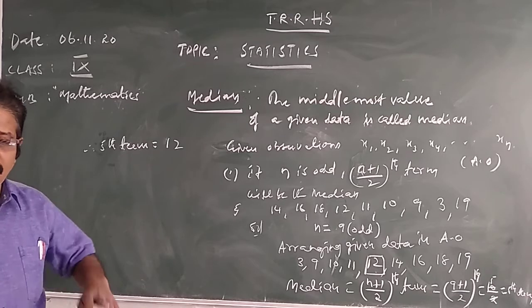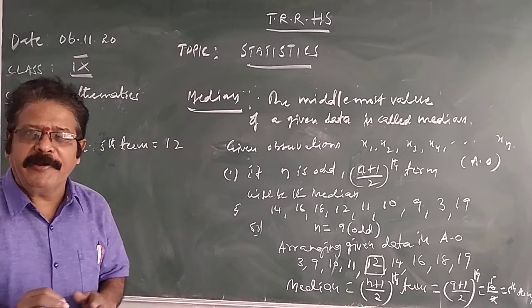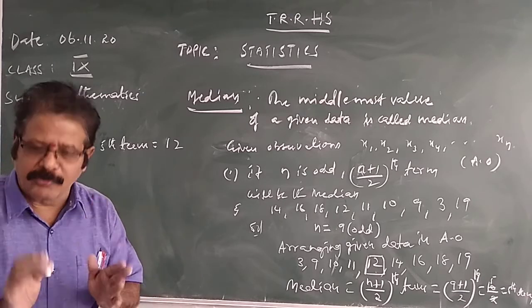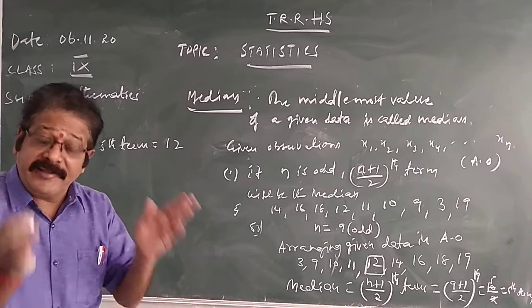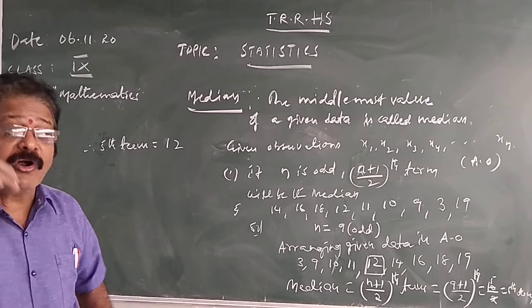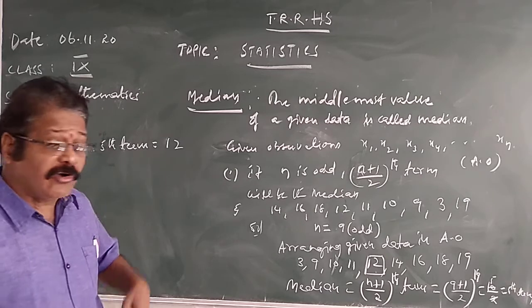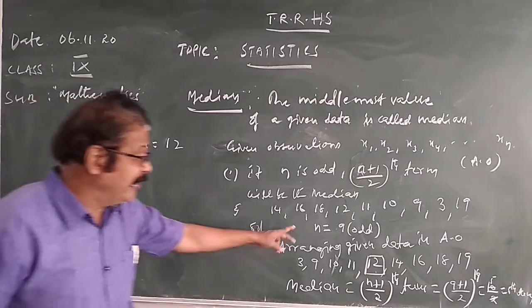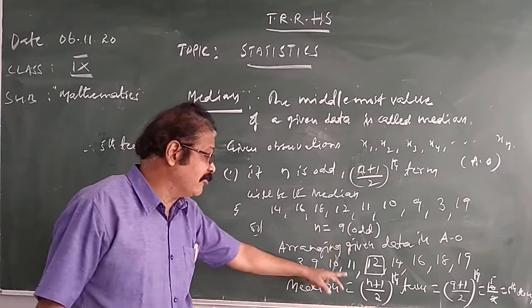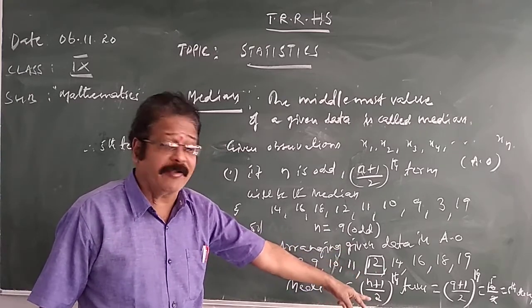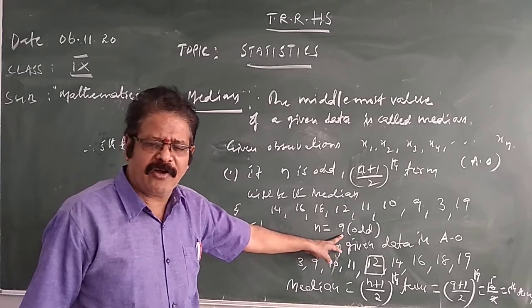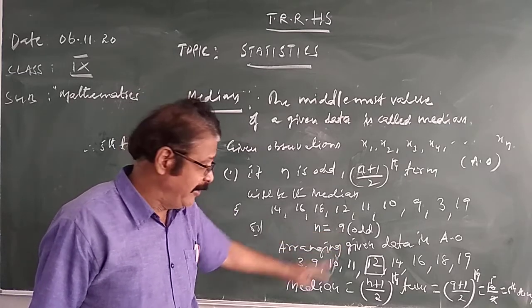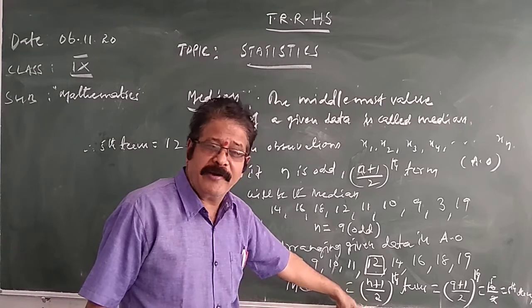Understood? So what you have to do? When you find the median for ungrouped data, you should arrange the observations in ascending order. After arranging in ascending order, you need to count the number of observations. When you count the number of observations, if you get an odd number, the median is (n plus 1) by 2 th term. What is n here? 9. 9 is the odd number. So n is odd, median is given by the formula (n plus 1) by 2 th term.